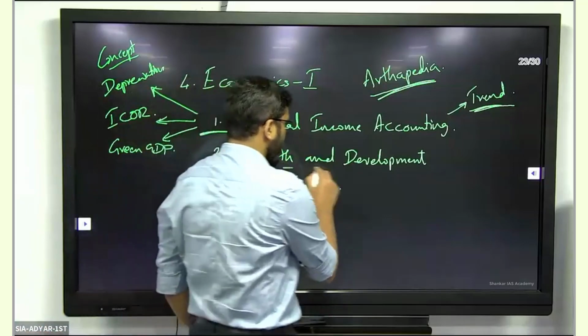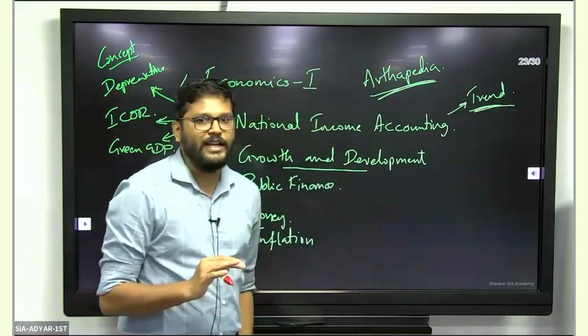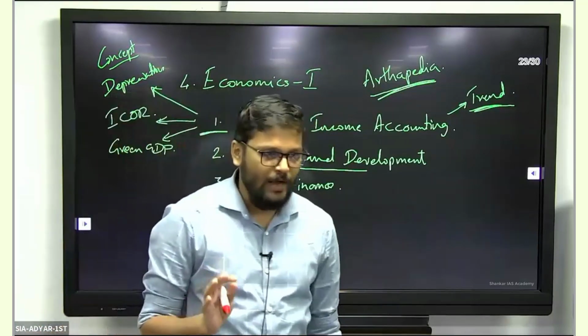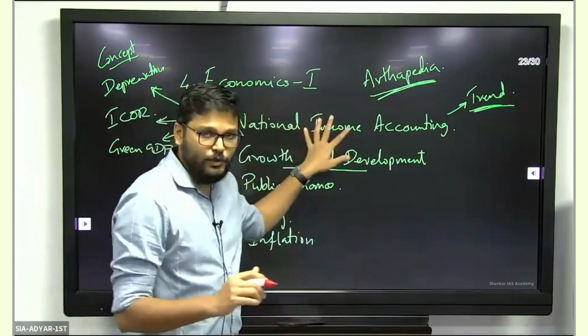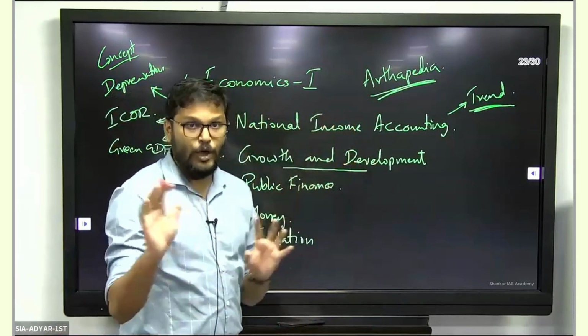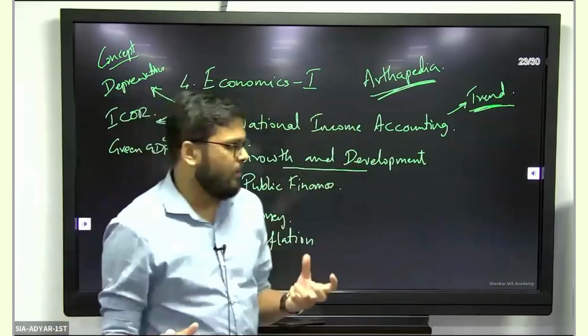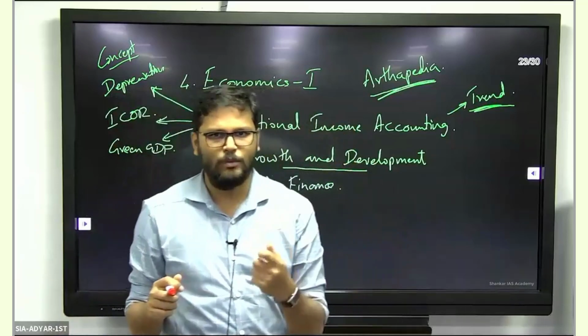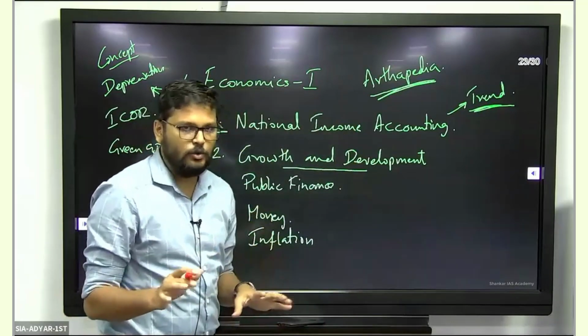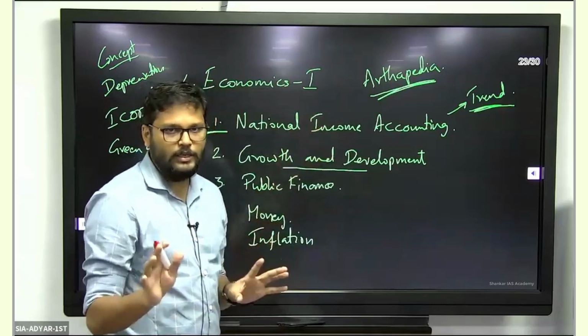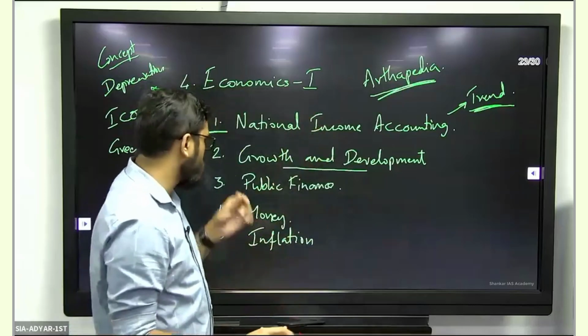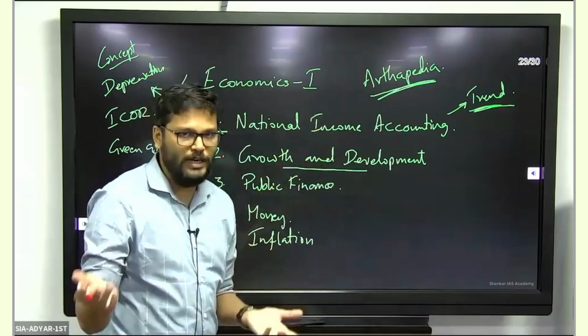Coming to growth and development, it is a very dynamic area. You can even refer to the Shankar Academy book for the first chapter, if you happen to have that book, the brown or magenta color book that we have. That is a good book for following this. All the key concepts that are required are there. That book can also be followed. I am assuming that to be a default.